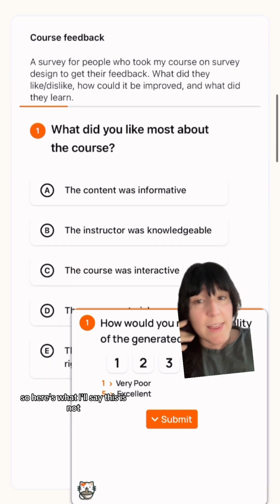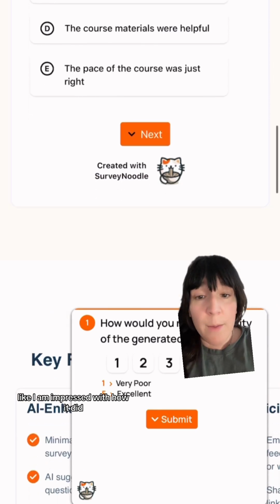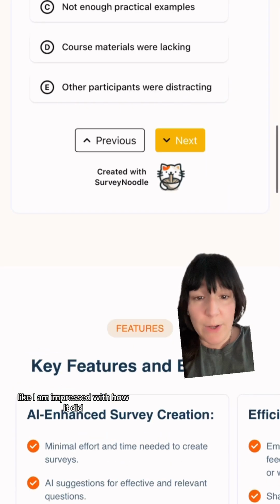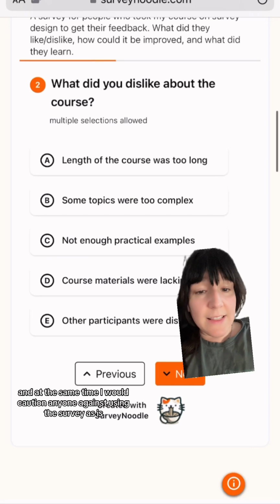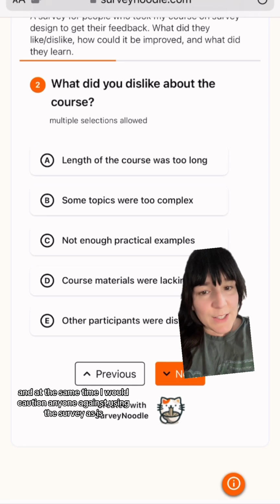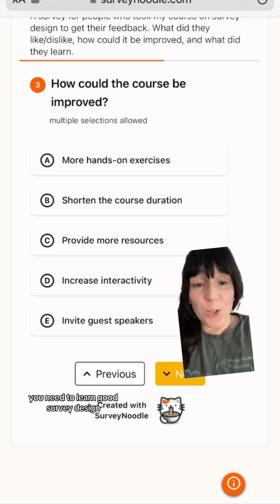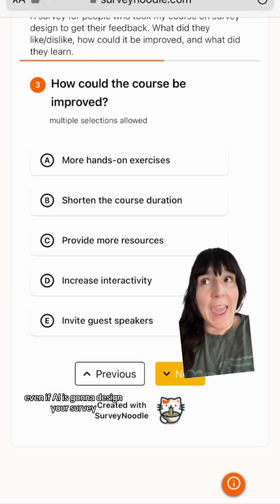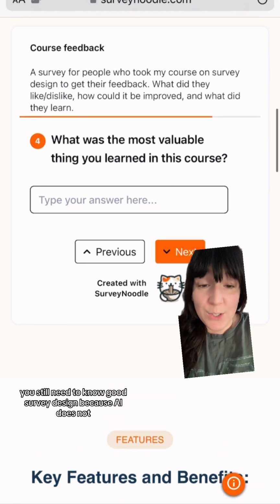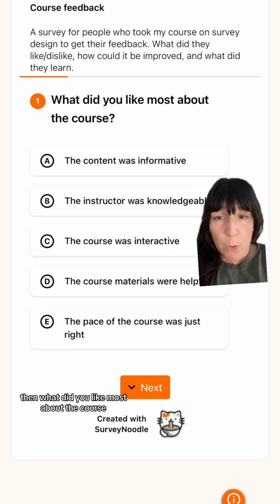So here's what I'll say. This is not at first glance a bad survey. I am impressed with how it did. And at the same time, I would caution anyone against using the survey as is, which just always brings me back to the point that you need to learn good survey design. Even if AI is going to design your survey, you still need to know good survey design, because AI does not.